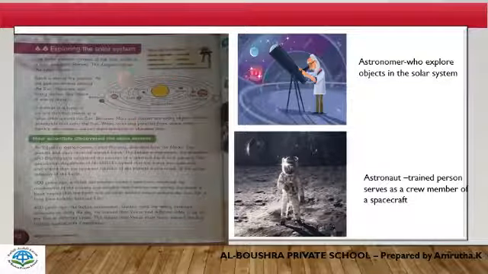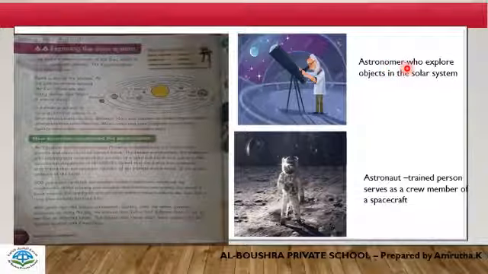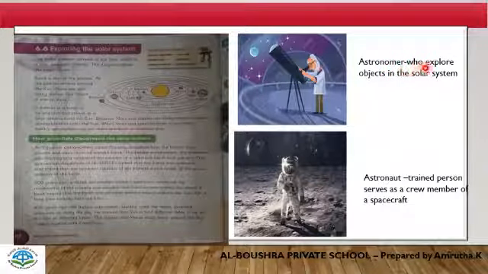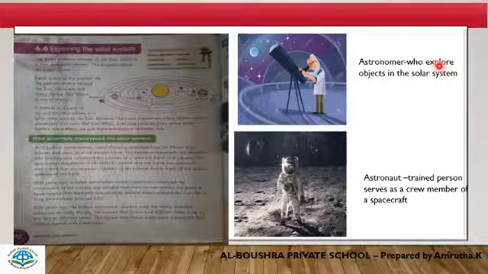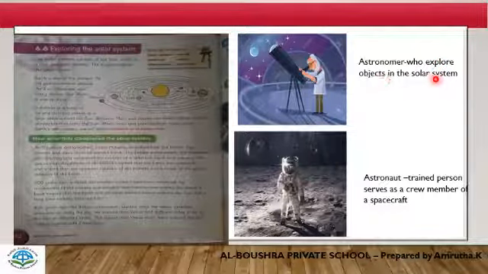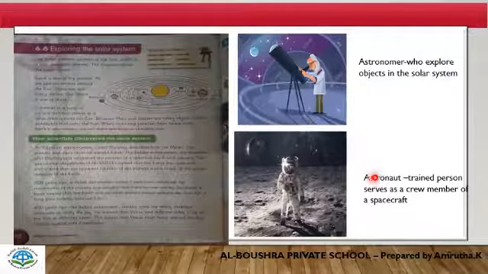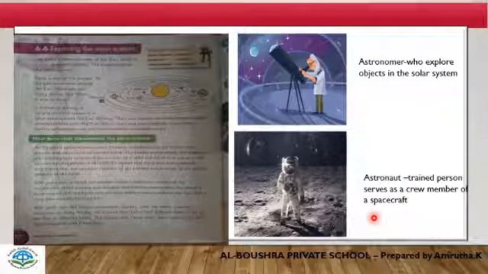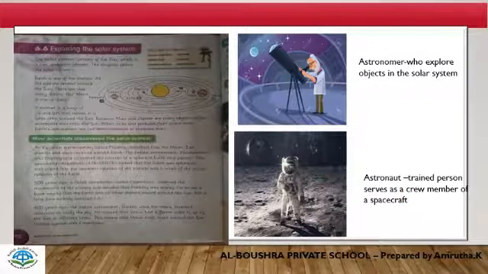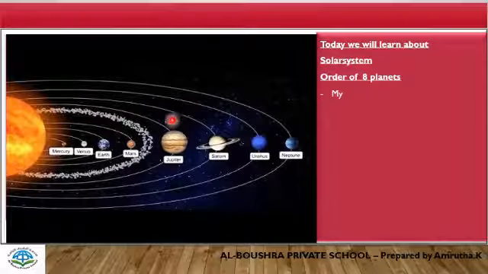First, we will learn what an astronomer is. An astronomer is a person who explores objects in the solar system, who studies the solar system. An astronaut is a trained person who serves as a crew member of a spacecraft. In today's lesson, we are going to learn about the solar system.